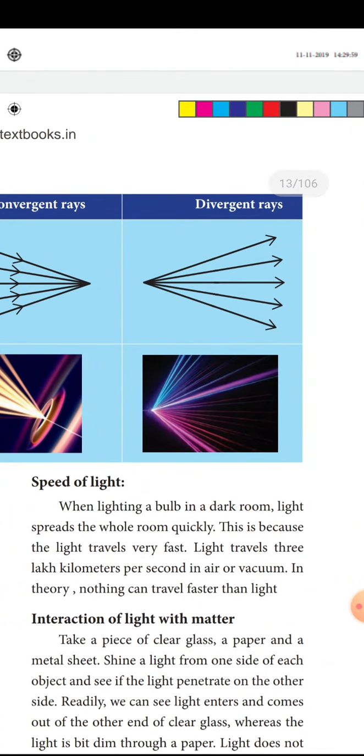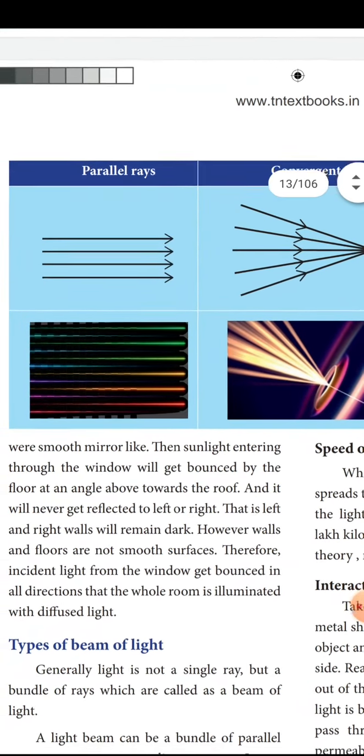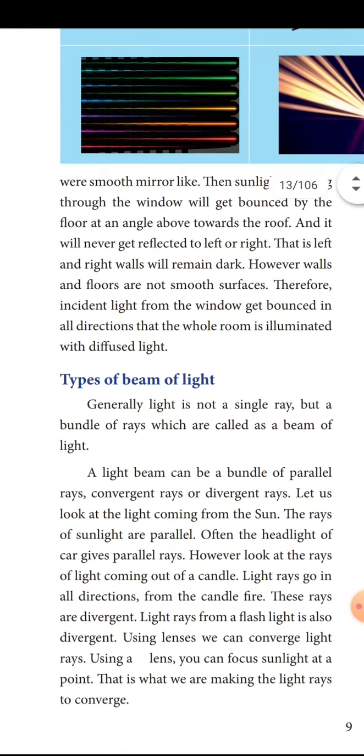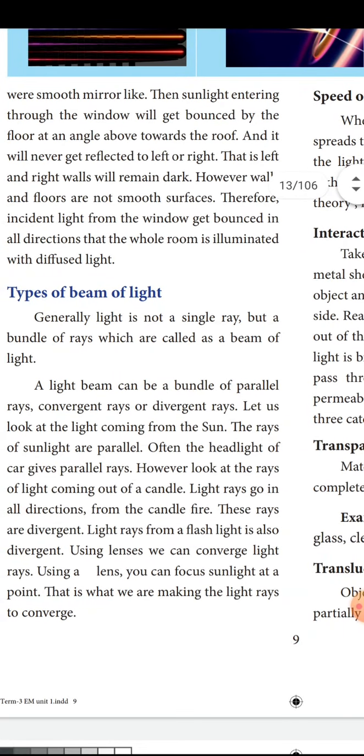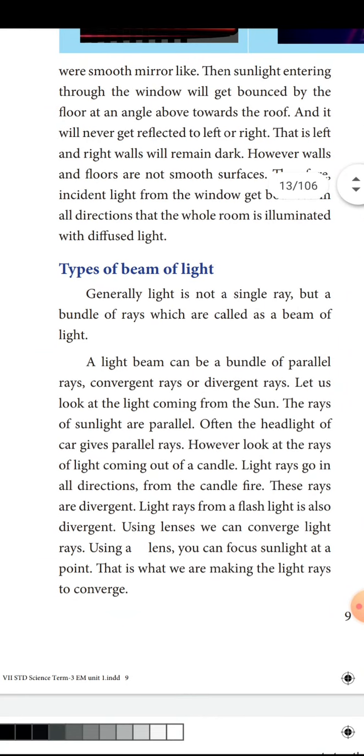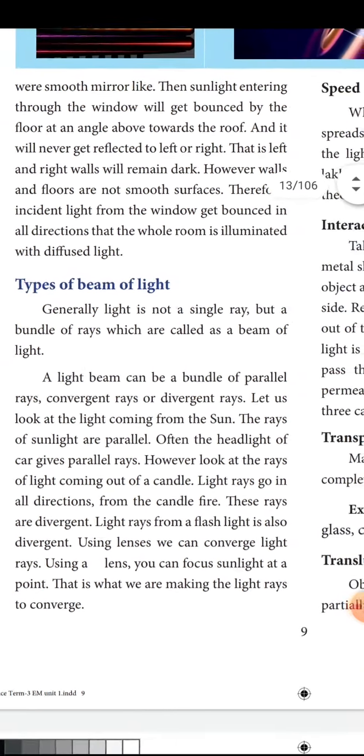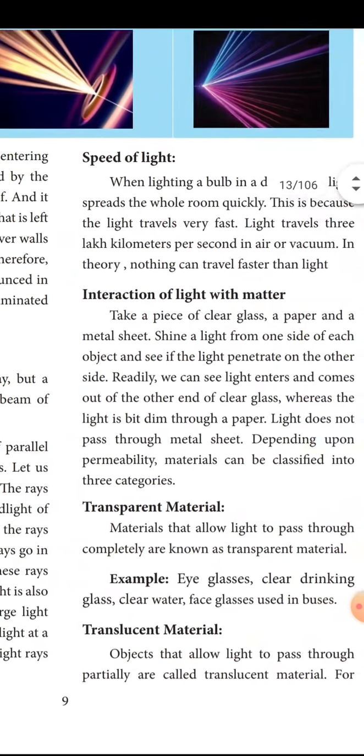Here you can see the divergent ray. From a point the light is spreading in different directions. These types of rays are called divergent rays. These are all the types of beams of light. For that, some examples are given for a divergent ray, a convergent ray and a parallel beam of light.